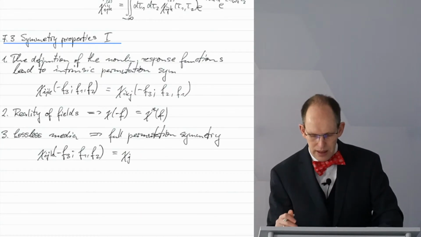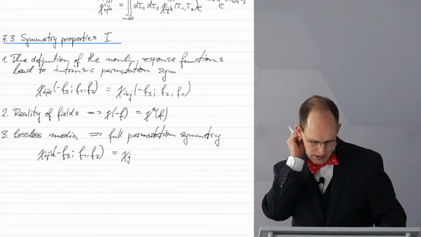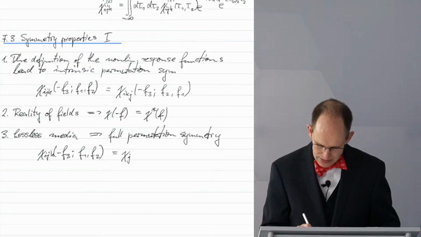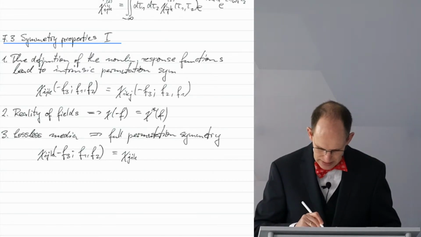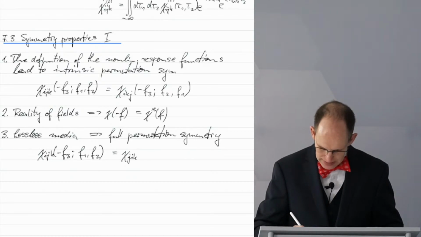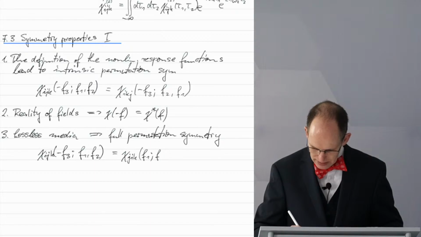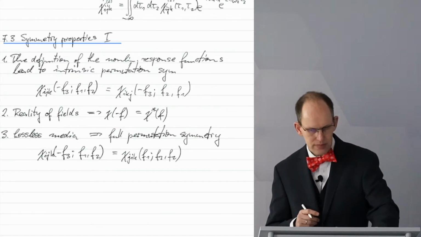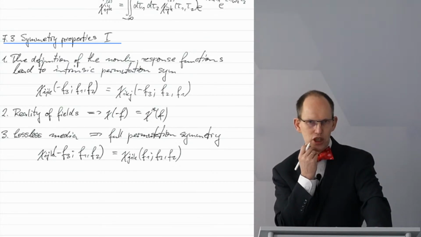And then, of course, you can go on with intrinsic permutation symmetry and also flip all the others. So we have J, I, K now, and then F1, F3, and F2. Right?